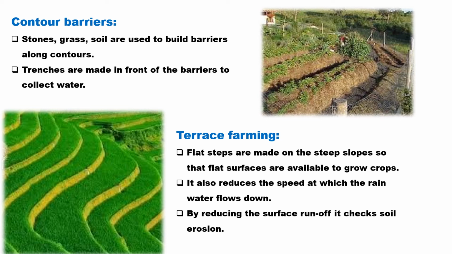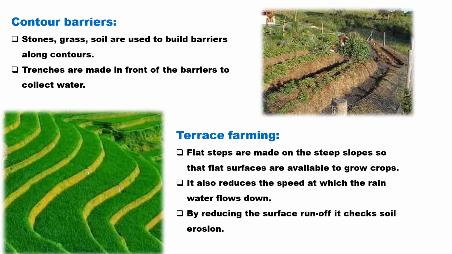The barriers are built like a speed breaker that you can see when you travel on national highways, district roads or state highways. I hope you have all seen a speed breaker. It reduces the speed. Such barriers can be built with stones and grass along the contours, so that the topmost layer of the soil will not be eroded very fast.